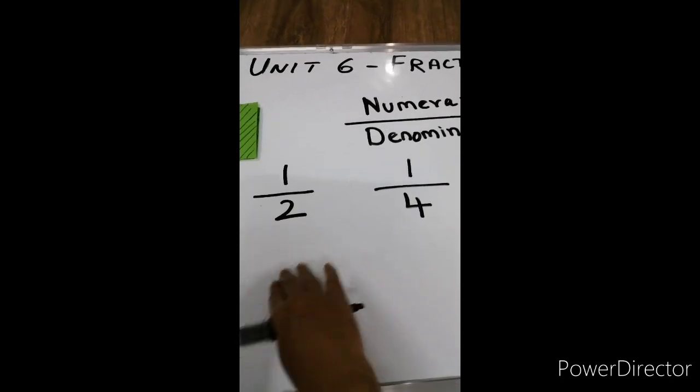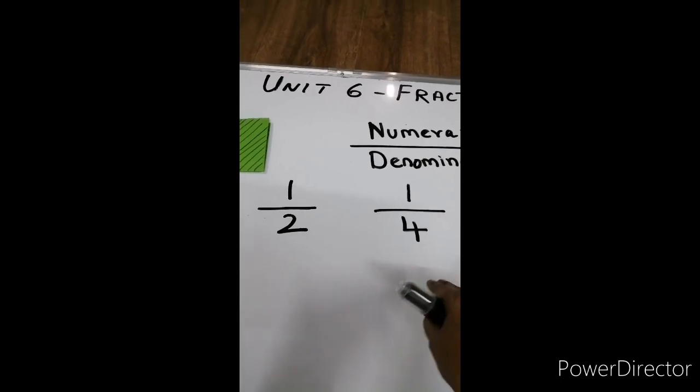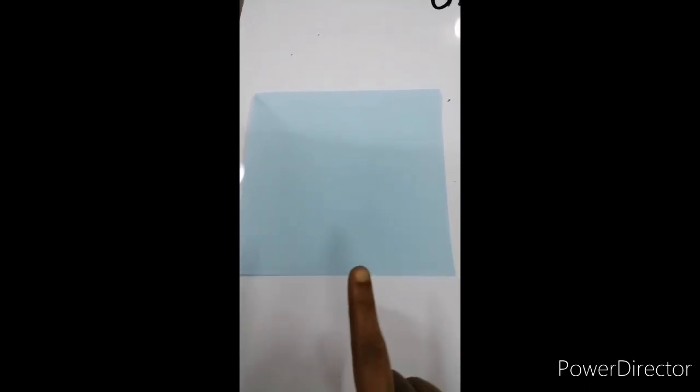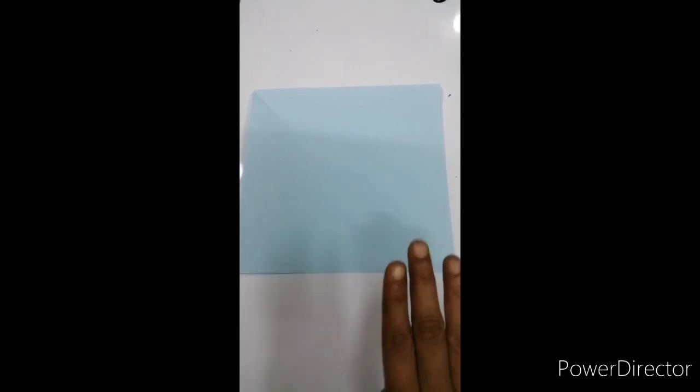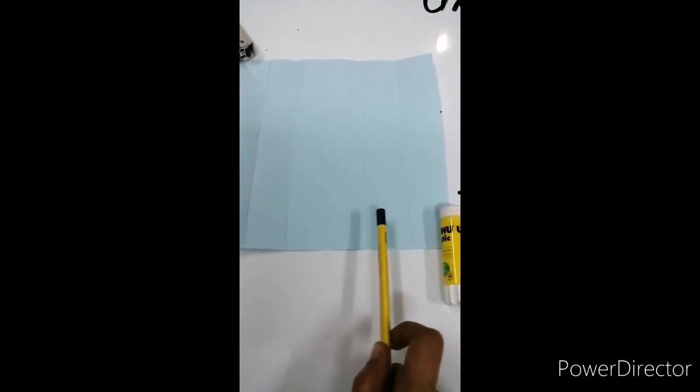See, these are different kinds of fractions. 1 by 2, 1 by 4 and so on. Let me show you another example. Now here is another piece of paper. I am going to divide this into 6 equal parts. All of you fold your paper. I have folded this piece of paper into 6 equal parts. 1, 2, 3, 4, 5 and 6. Now let us shade one of the middle portions. Okay? Come on, start.